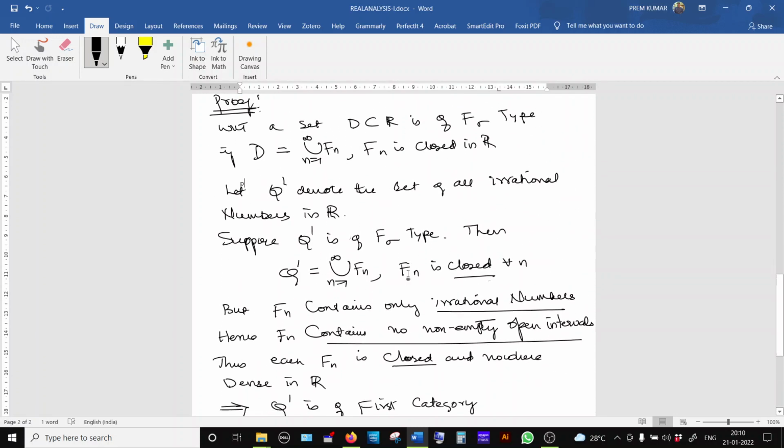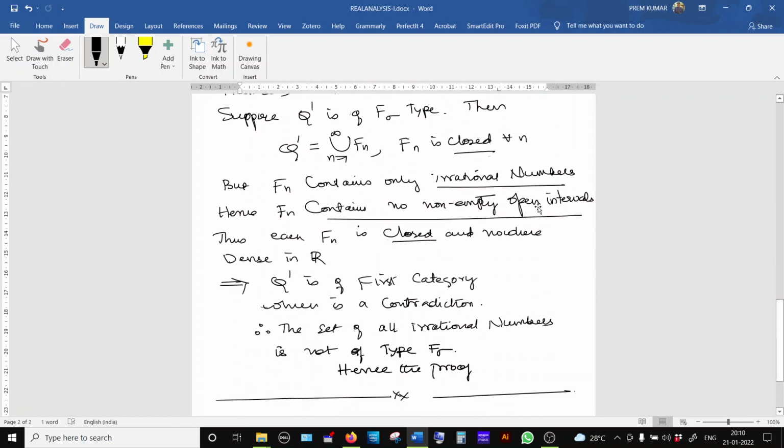Here it contains no non-empty open intervals. One more way we can explain is that the set of all rational numbers Q is dense. Already we proved it. The meaning is, suppose this is the set of all real numbers, this is rationals and this is irrationals. Q is dense. That means the set of all limit points, the closure of Q, will be equal to R.